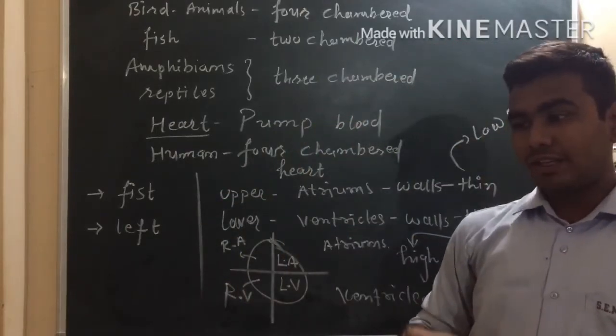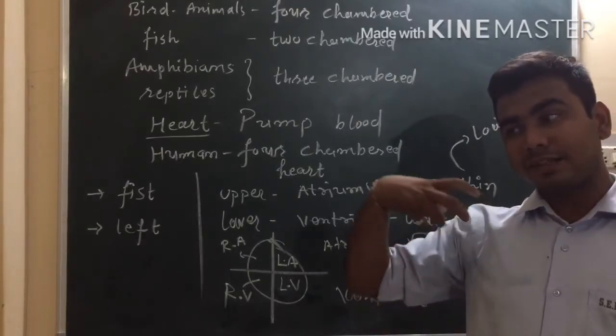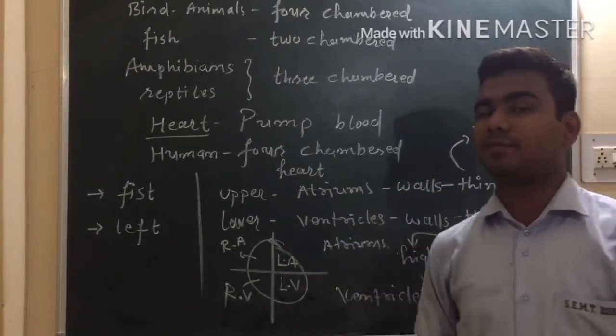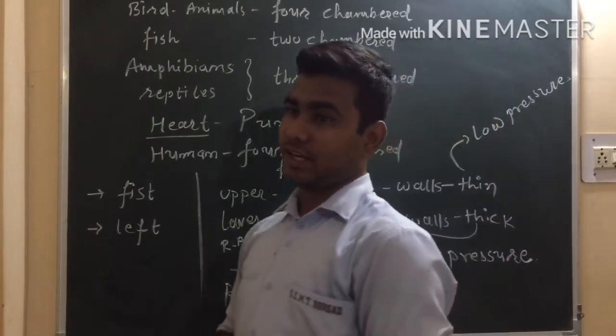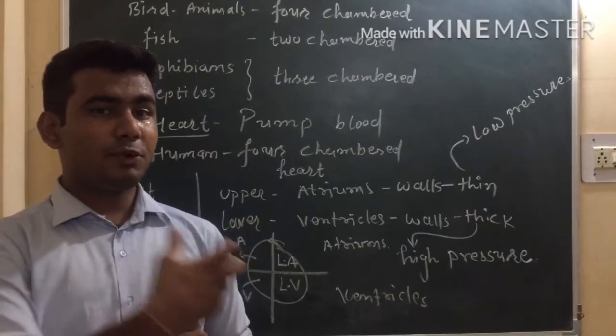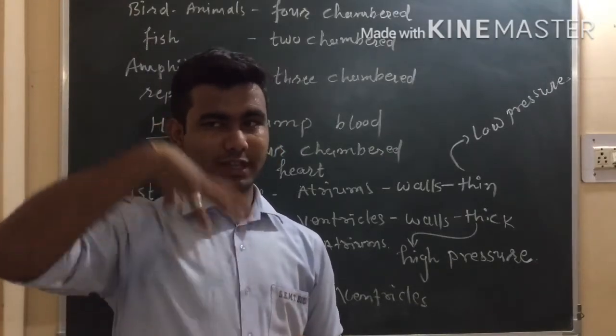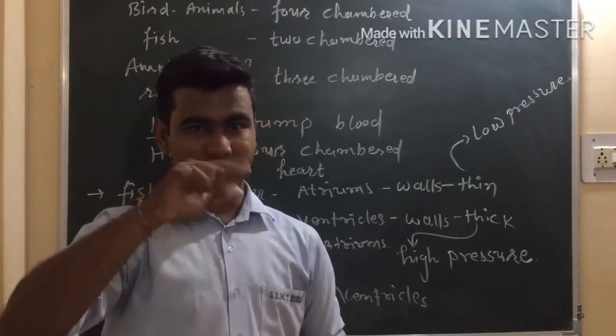And actually in humans, this circulation is done such that the blood has to flow two times through the heart, so it is also called double circulation. Let's try to understand how. From different body parts, the impure blood or the deoxygenated blood will come first into the heart. So the impure blood will come into the heart, this is the first time.